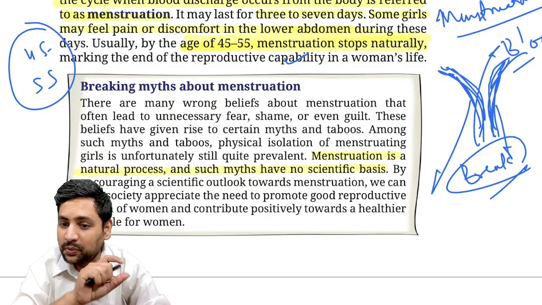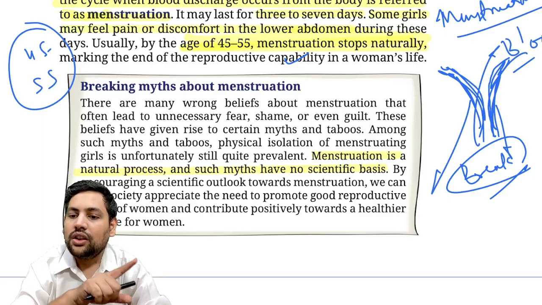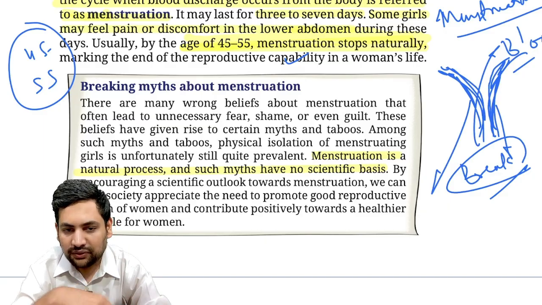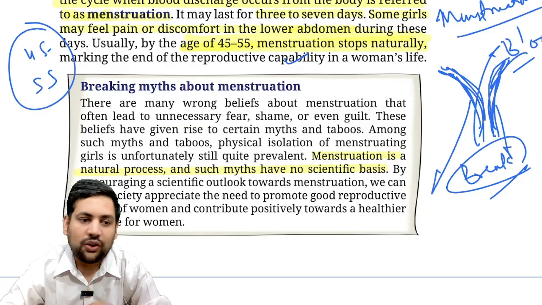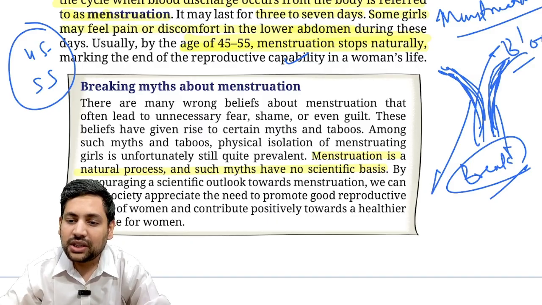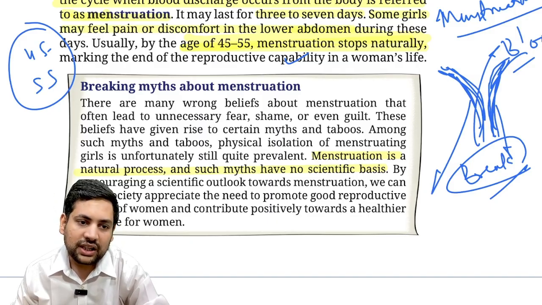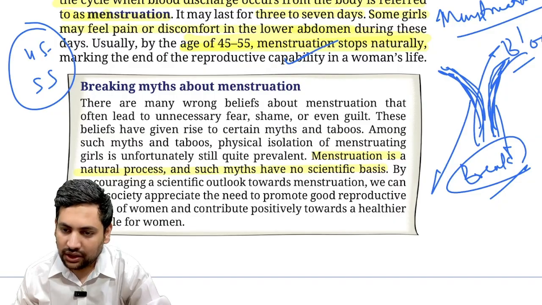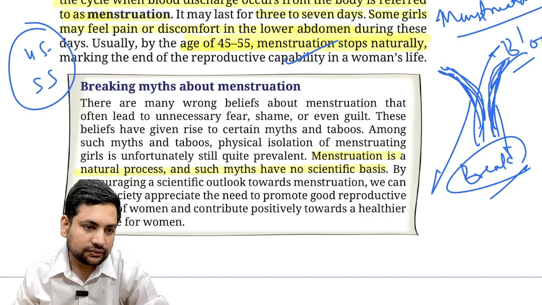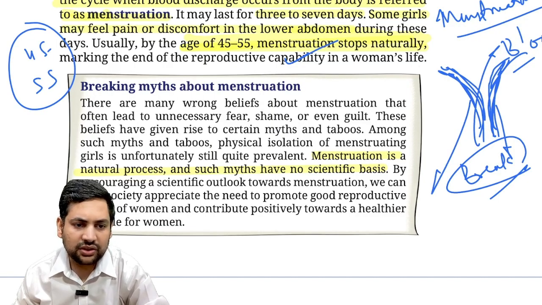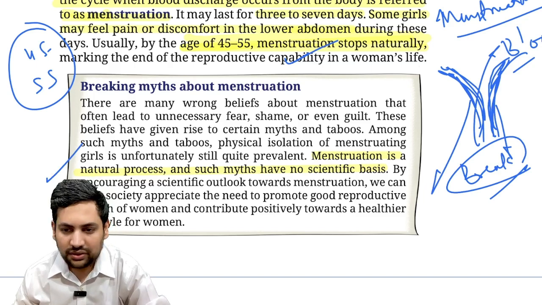So like puberty and menstruation were a sign that this woman has become fertile or has started developing capabilities of bearing a child, menopause is a stage where this capability drops. Menstruation is a natural process, and all the myths created around it have no scientific basis.